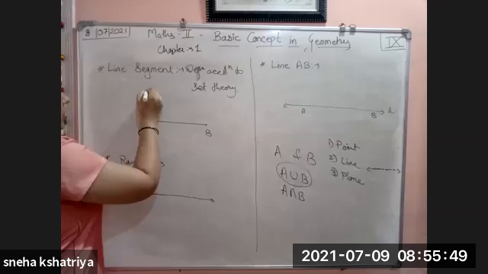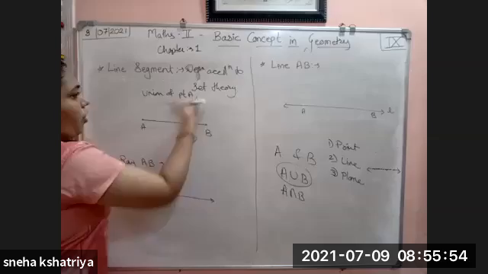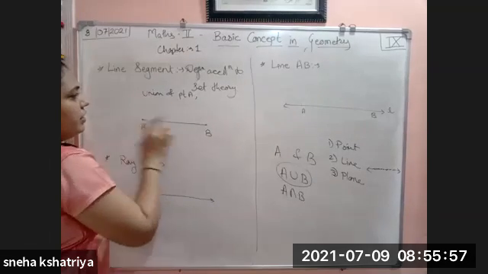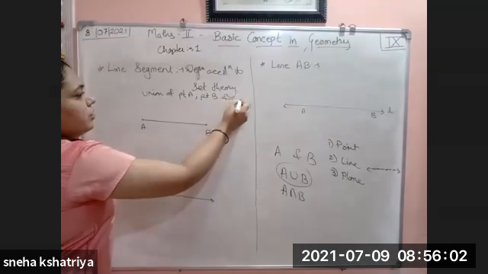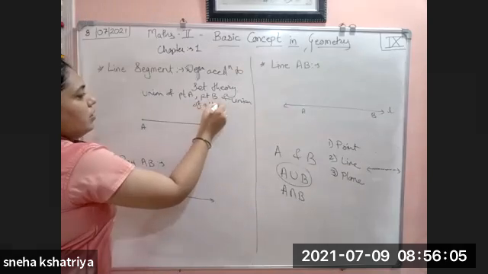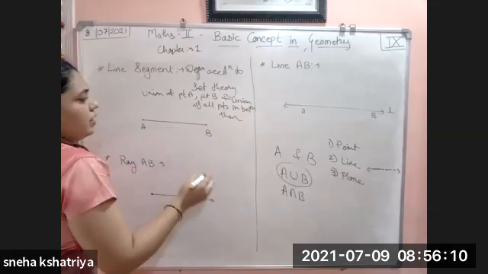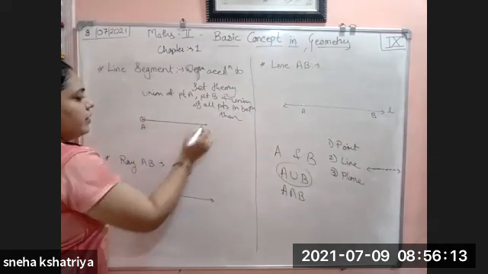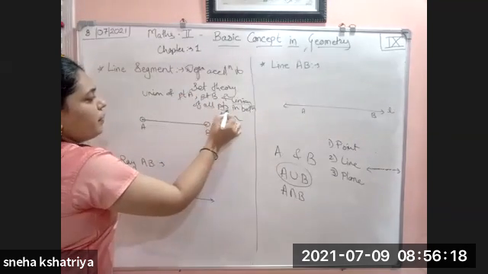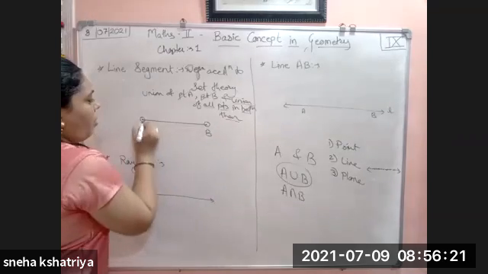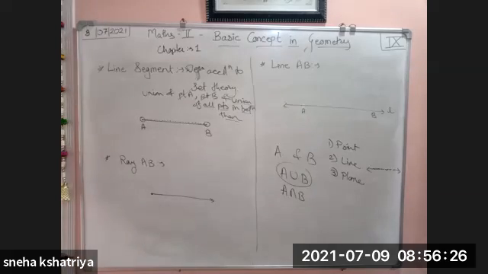Look, union of what? Point A, comma is given, meaning point A is different and point B, this point, and the union of all points in between them. Okay, this is point A, this is point B, and the union of all the points in between them. All the points that are in between, or whatever all the points are there, their union.